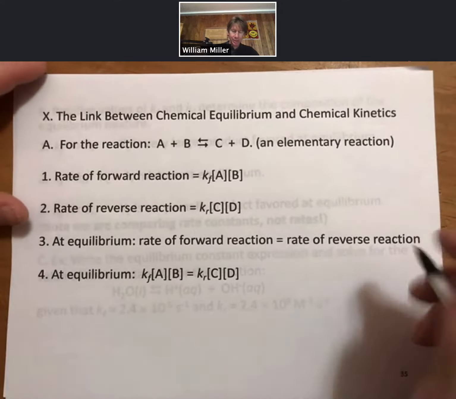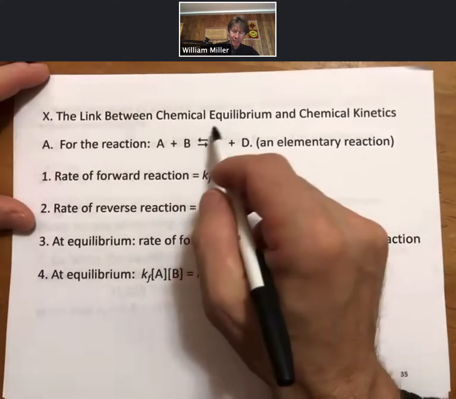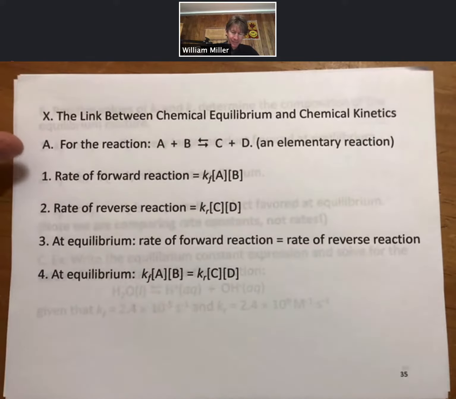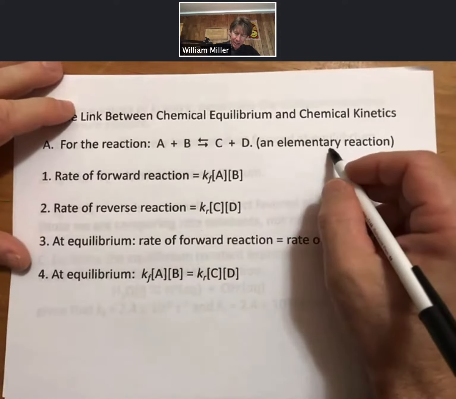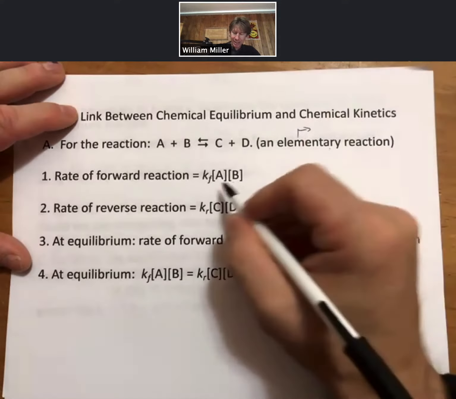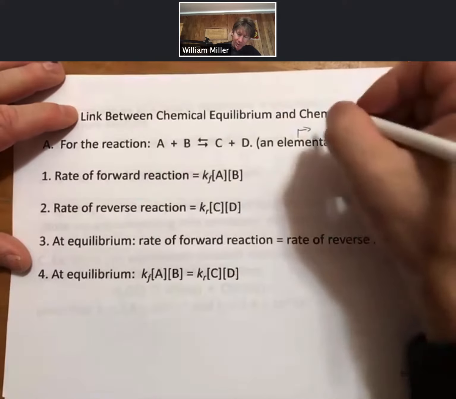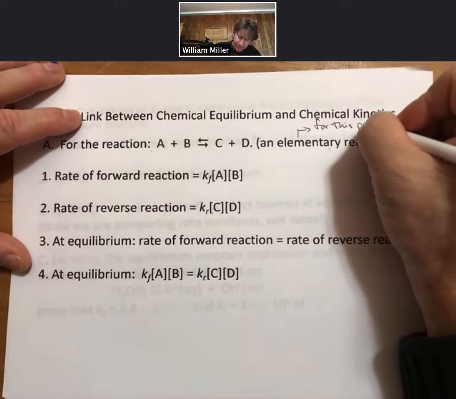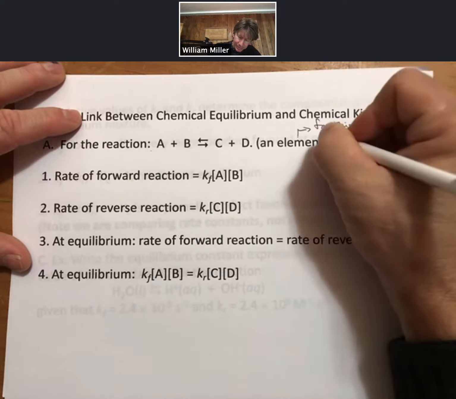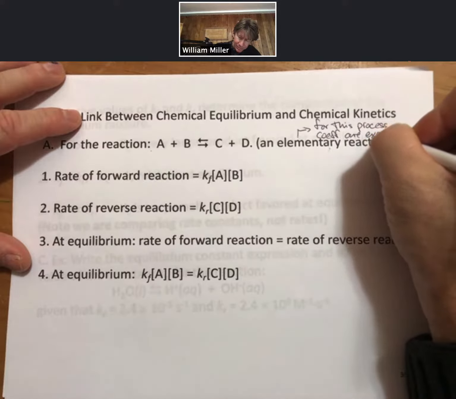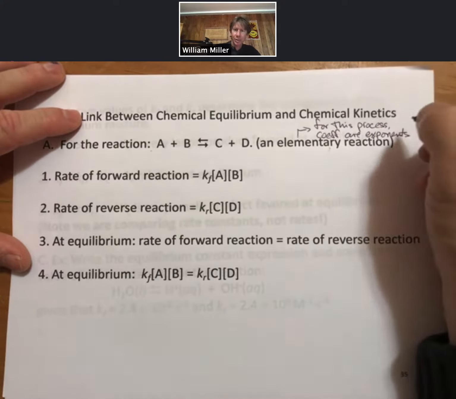A little bit more about the link between chemical equilibrium and chemical kinetics. So if we have a reaction given here, and an elementary reaction just means that for this process, coefficients are exponents, which doesn't always happen, as we know.